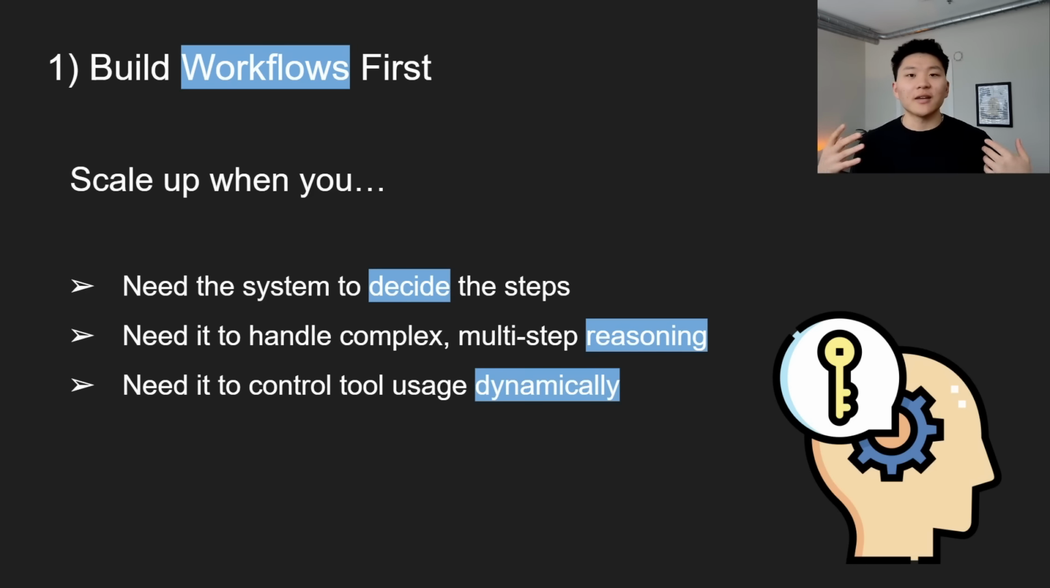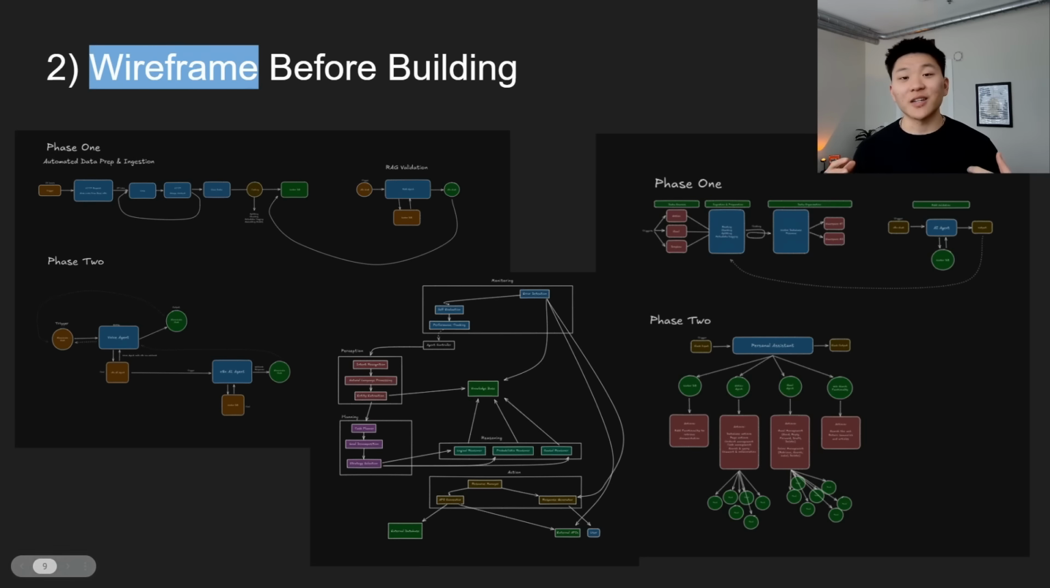And also, using AI and hitting an LLM isn't free, typically, unless you're self-hosting. But anyways, it's not free. So why would you want to spend that extra money in your workflow if you don't have to? You can scale up when you need the system to decide the steps on its own, when you need it to handle more complex multi-step reasoning, and when you need to control usage dynamically. And I highlighted those 3 words because that's very human sounding, right? Decide, reason, dynamic. Okay, moving on to lesson number 2.